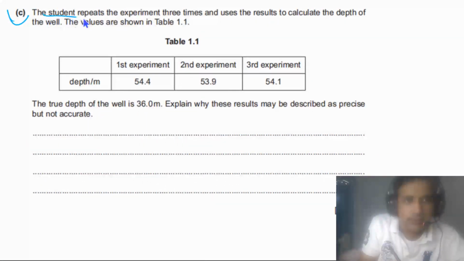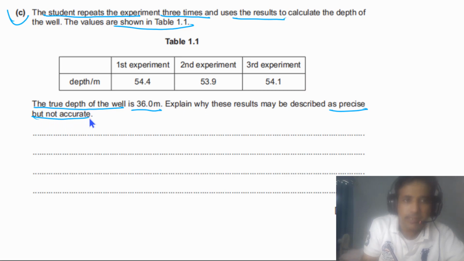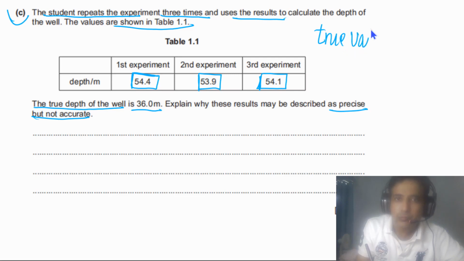Part C says the student repeats the experiment 3 times and uses the results to calculate the depth of the well. The values are shown in table 1.1. The true depth of the well is 36.0 meters. Explain why these results may be described as precise but not accurate. First thing we need to understand, if we look at these results, we have 54.4, we have 53.9, we have 54.1, and the true value of depth is given to us.